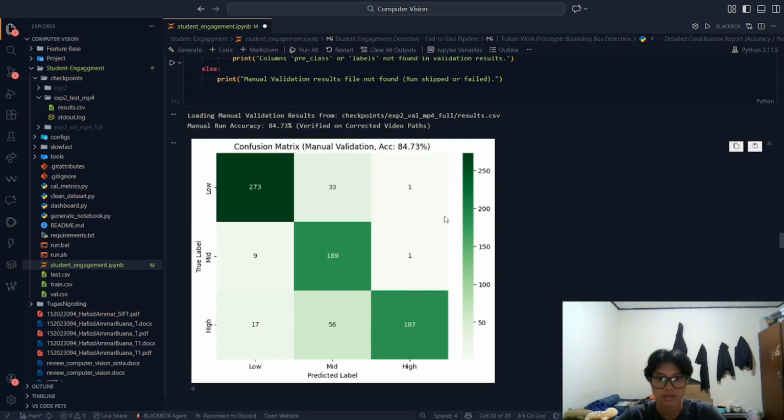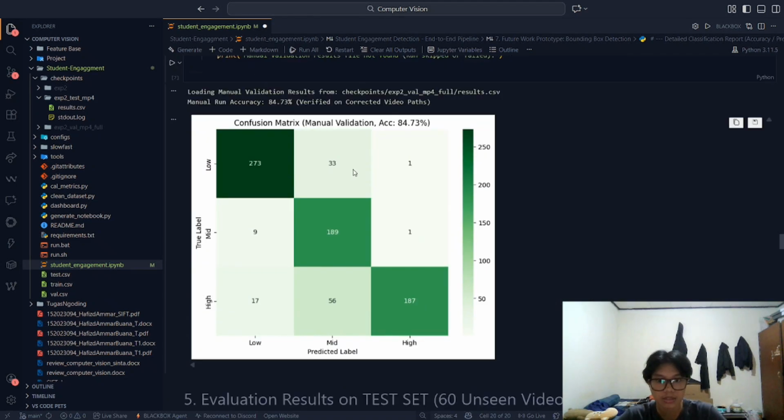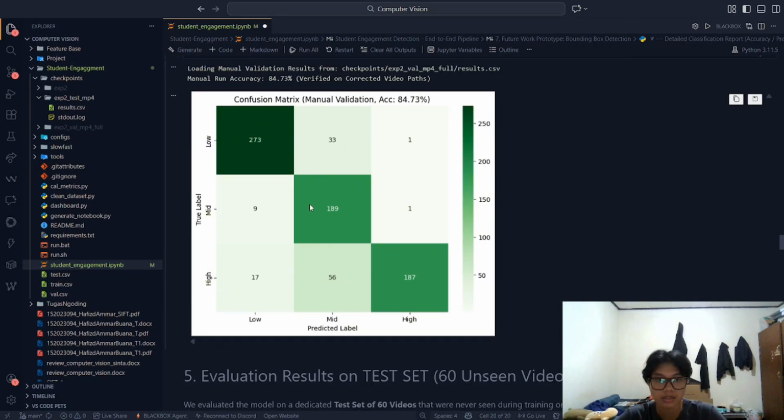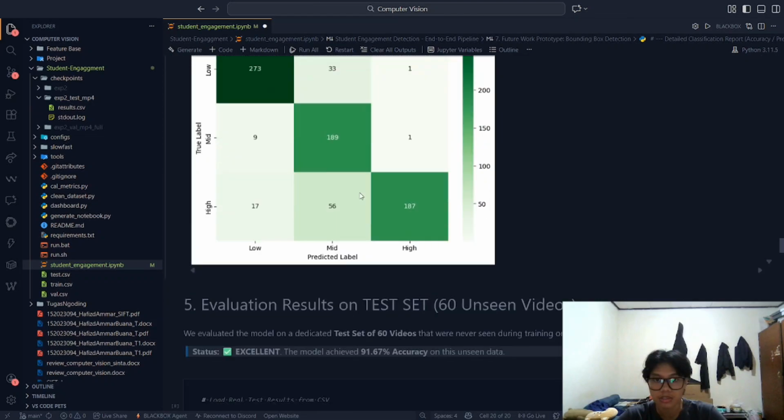As you can see in this confusion matrix, the model is very effective at distinguishing between high and low student engagement. This reliability is important to help teachers identify students who need more attention.